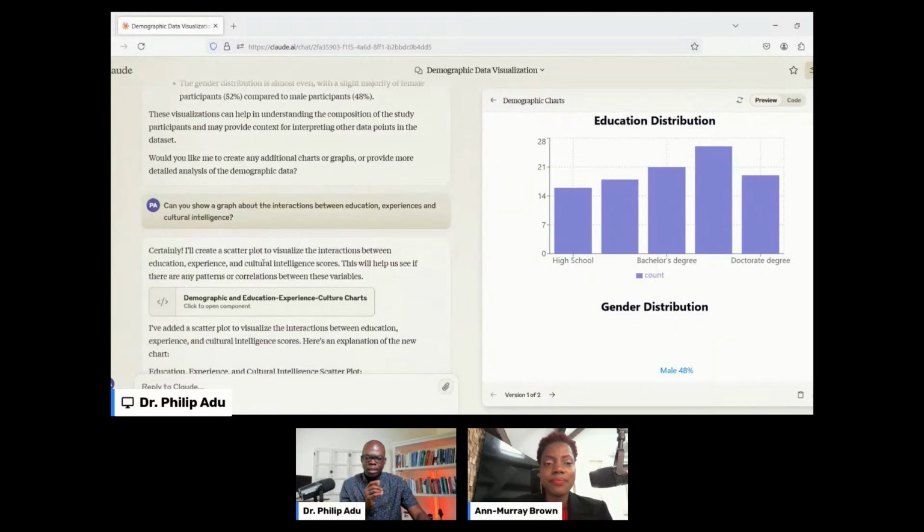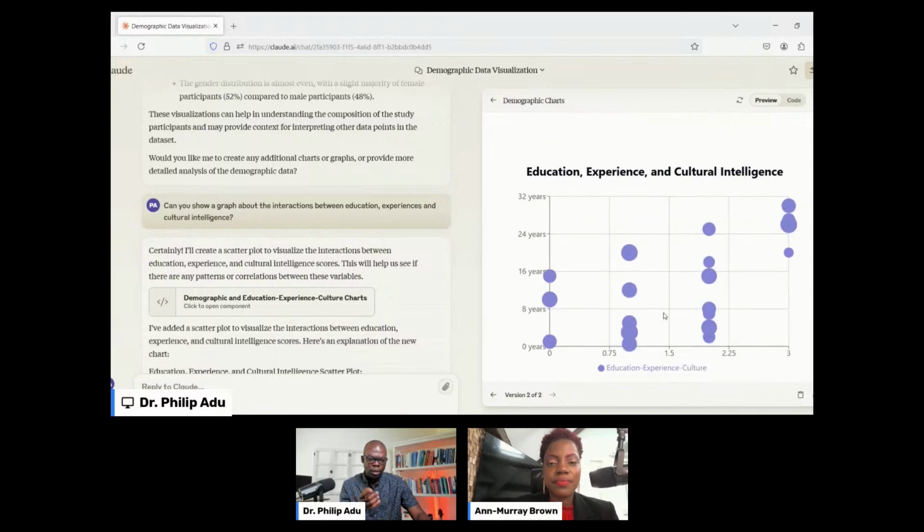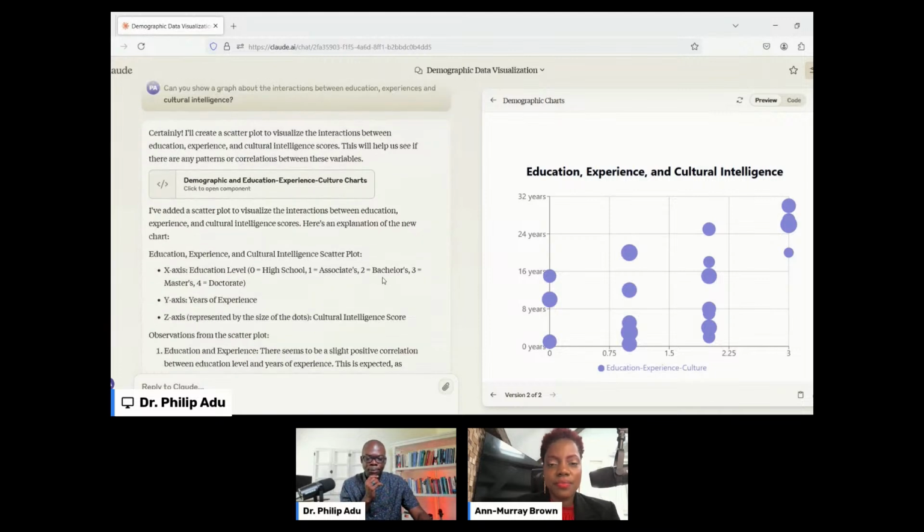And then I went further and said, can you show a graph about the interaction between education experience and also cultural intelligence? And the system was able to provide a graph for me. So you see, let's say you are doing a presentation and you need this information so fast, you can ask the system and you get this graph, and you'll be able to show people the connection between education experience and cultural intelligence based on the data that I have, right? And also, if you want to have access to the data, you can contact me. I'll send you the data so that you can do the same thing that I did, right?